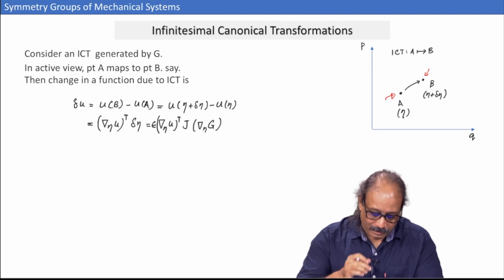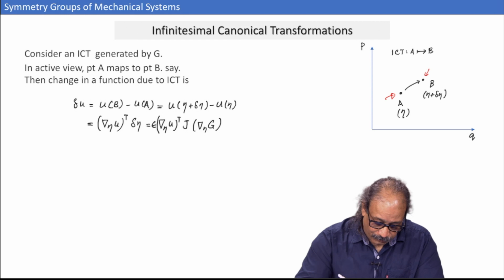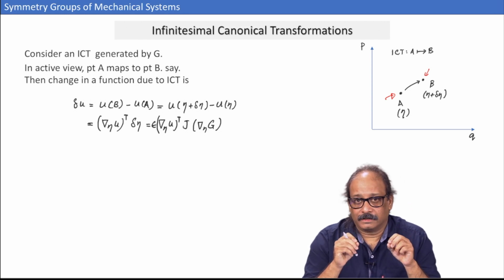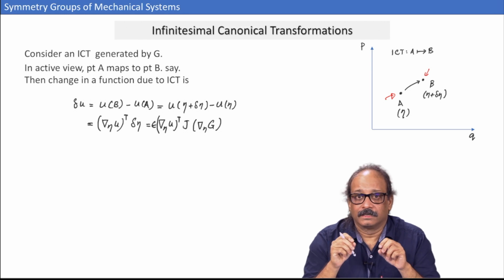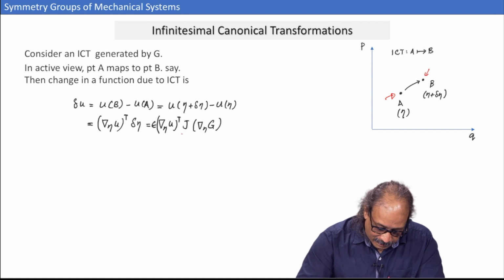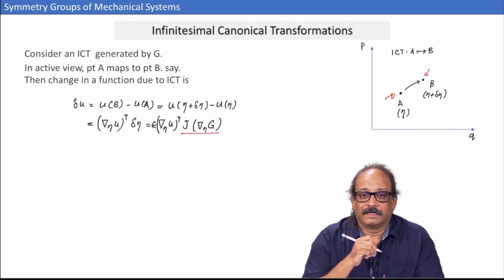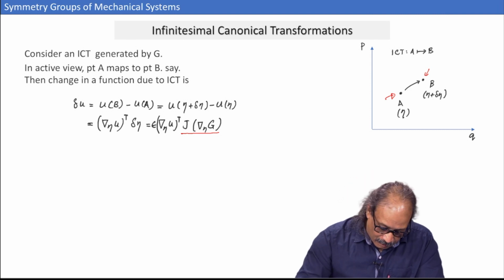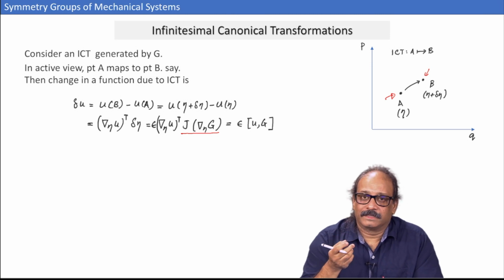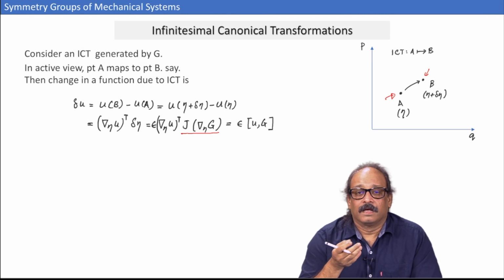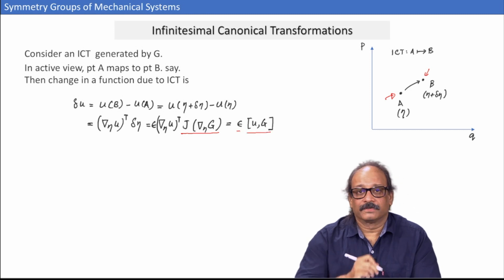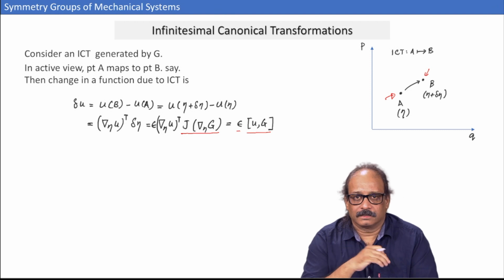And that we can now write as, we already know delta eta for an ICT whose generator is capital G, given by J times the gradient of capital G multiplied by that small parameter epsilon. And then you can immediately see from the definition of Poisson brackets that this is exactly equal to epsilon times the Poisson bracket of u and G. So, this is a simple formula.